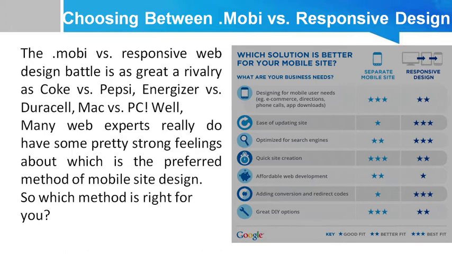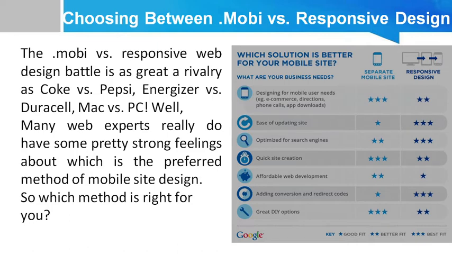For example, if you design a website that is specifically for mobile users, for example, your applications are the phone calls or the app downloads or the directions for finding, so you can go for a separate mobile website. But if you want a quick site creation, you can use a mobile website.